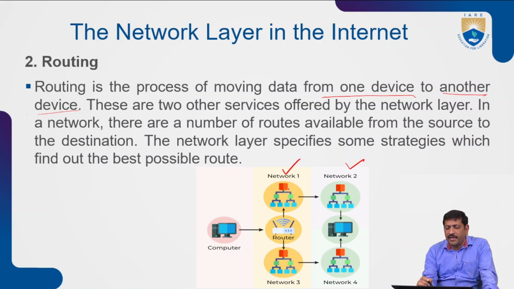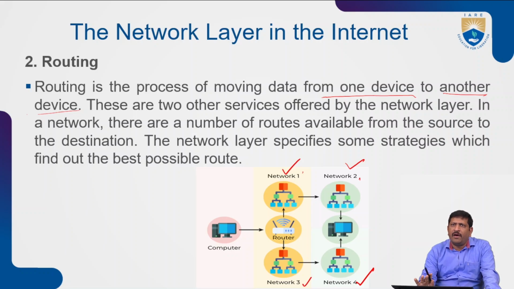So one device is located on network 1, a second device on network 2, a third device on network 3, and a fourth device on network 4. The devices are located on different networks. The data transfer can be done from one device to the other devices. These are the two services offered by the network layer.